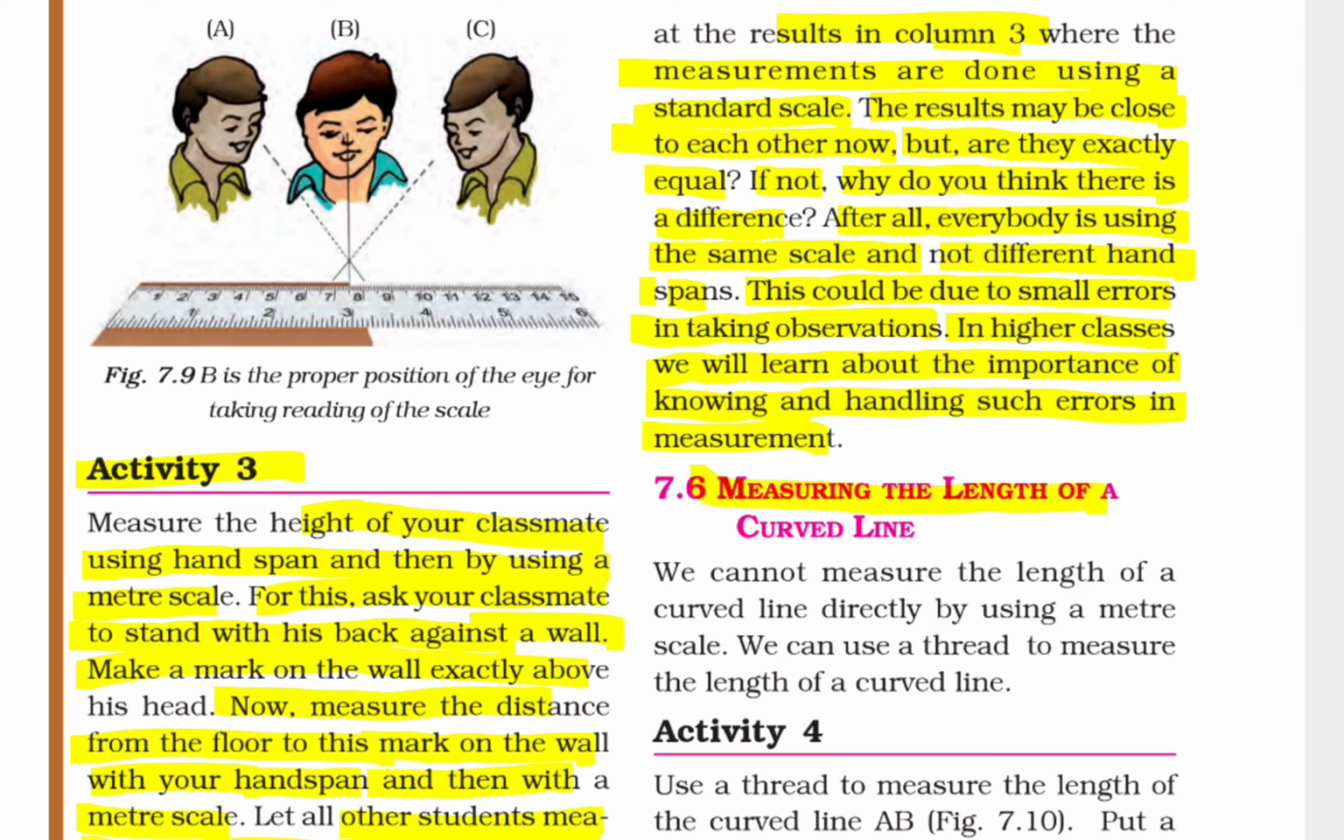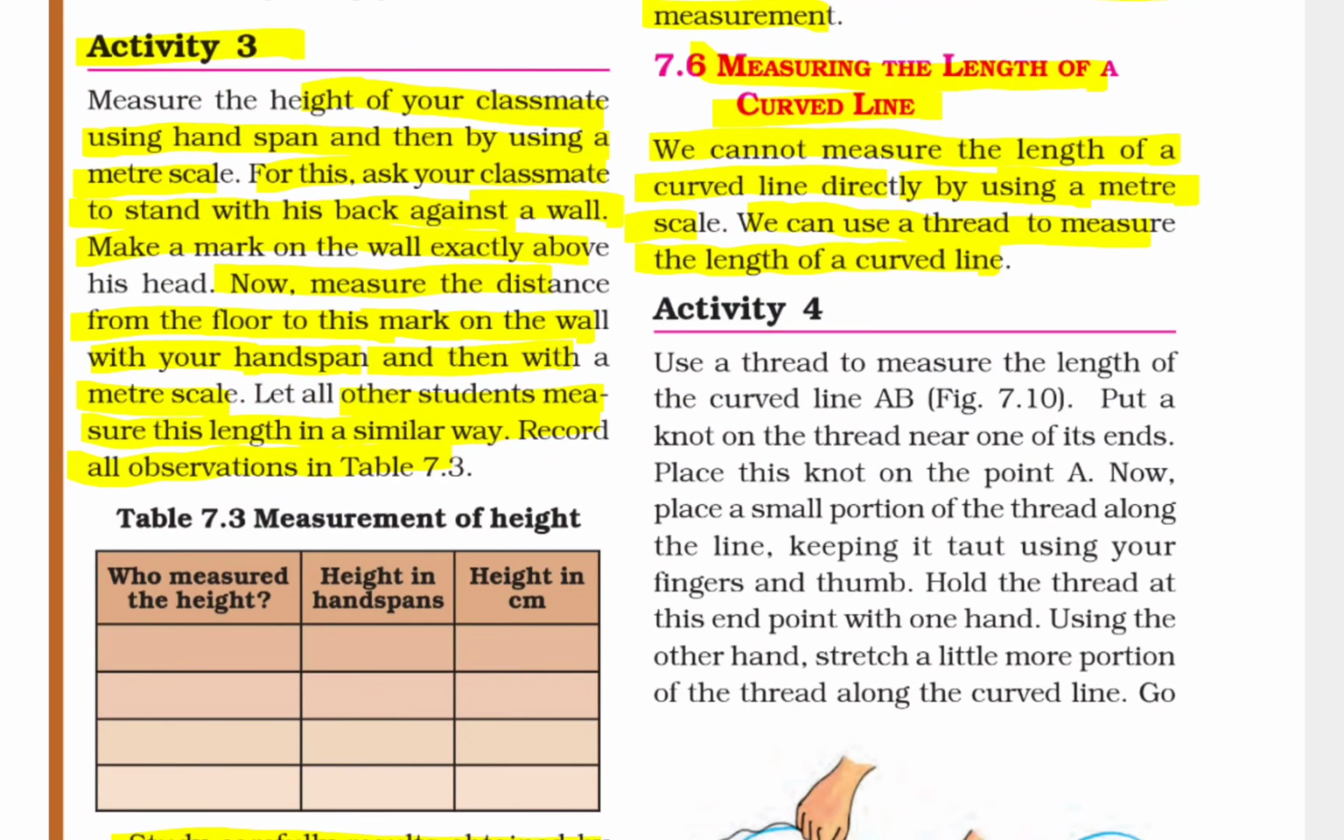Measure the length of a curved line. We cannot measure the length of a curved line directly by using a meter scale. We can use a thread to measure the length of a curved line. Activity 4. Use a thread to measure the length of curved line AB. Put a knot on the thread near one end. Place the knot on the point A. Now place a small portion of the thread along the line, keeping it taut using your finger and thumb.